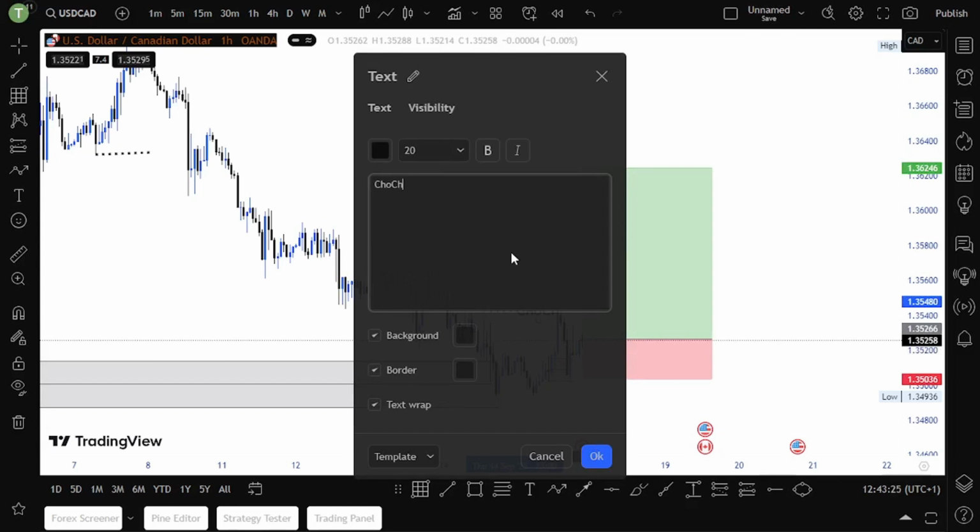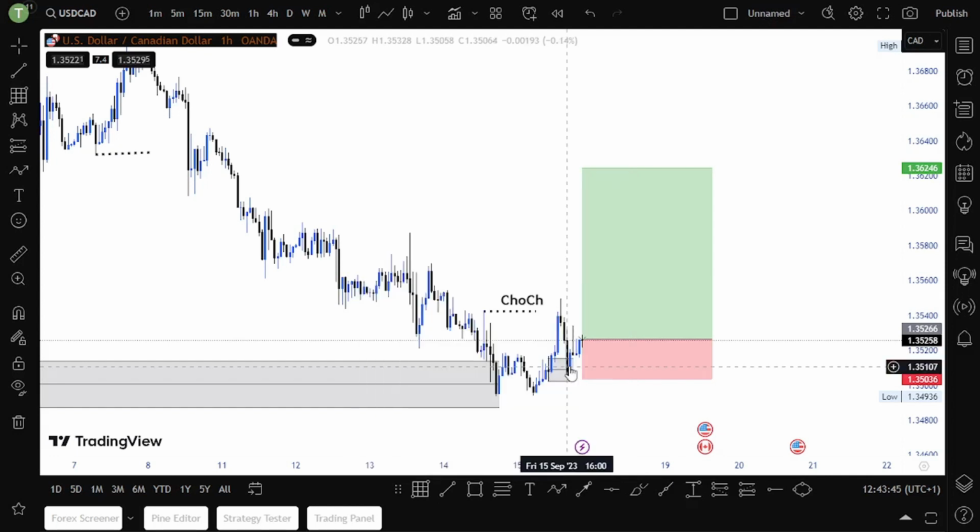So for now, price has already retested our demand zone. So I will be interested in buys, guys, on Monday. Monday I will be buying US dollar CAD. This is our change of character, guys. As you can see, we already have a change of character. So I will be interested in buys on US dollar CAD.